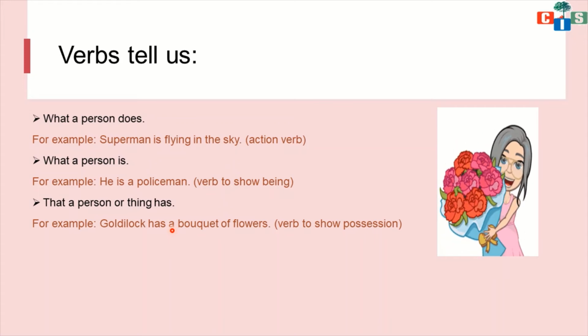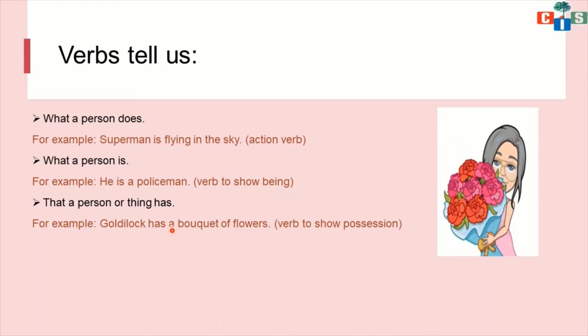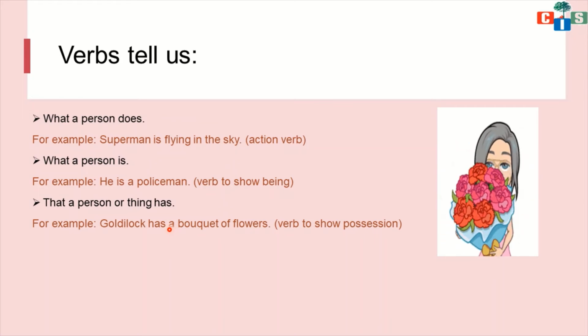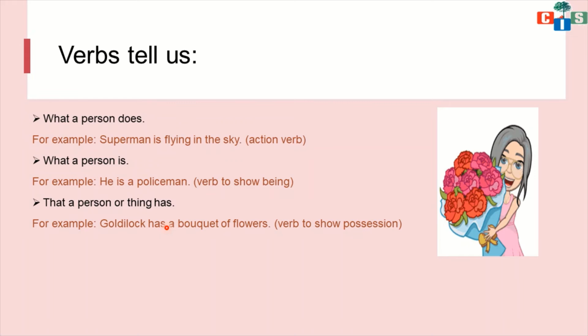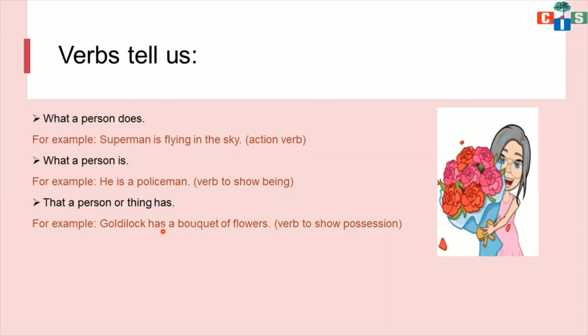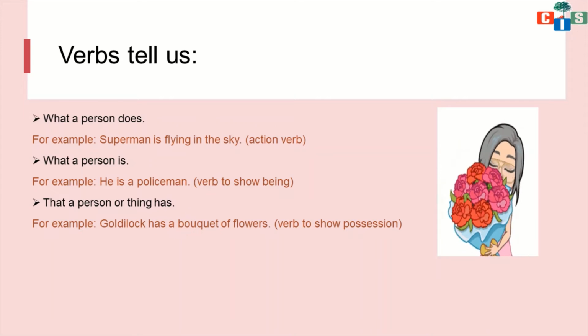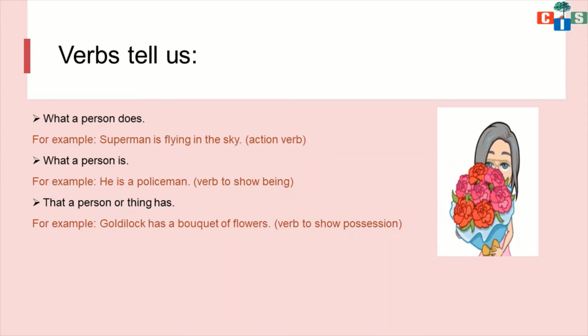Here we don't have any action word. Here we don't have any word which shows being. But we have one word which shows possession, which shows ownership. So Goldilocks has a bouquet of flowers. It means "has" is also a kind of verb. Okay, let's see one more example.